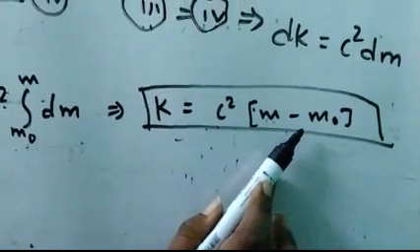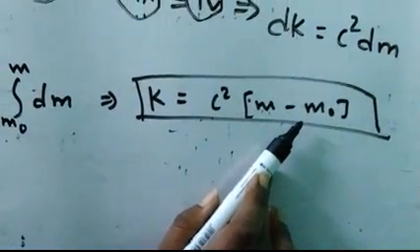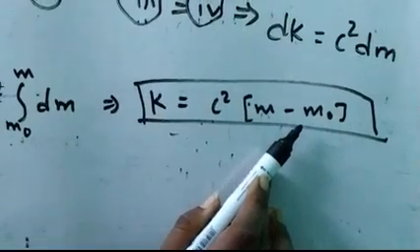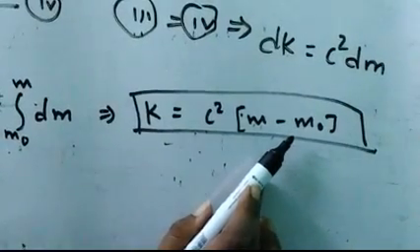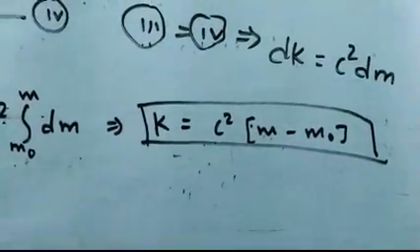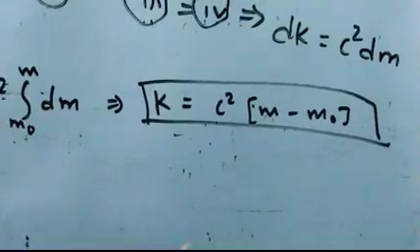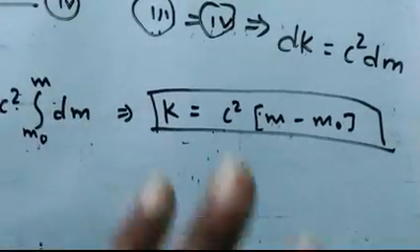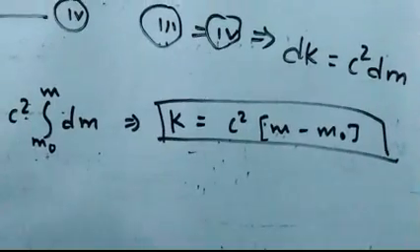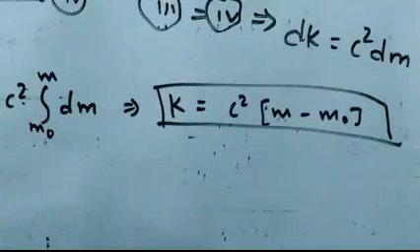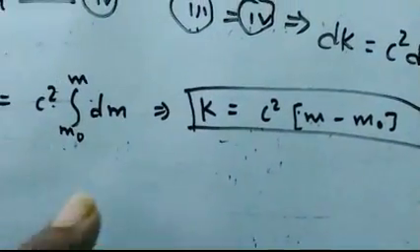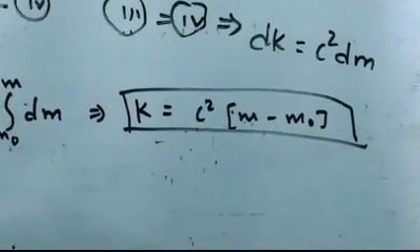So this indicates one thing, that when the object is at rest also, it has some energy. I am not talking about potential energy, don't get confused. If suppose that object is in space where there is no gravitational field or anything else, even at that time that mass would have some energy. That means the rest mass would have some energy.